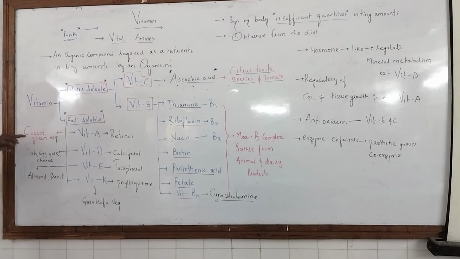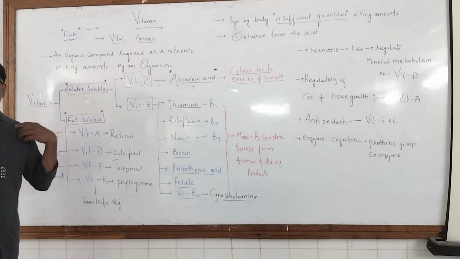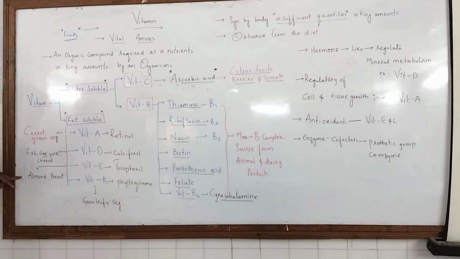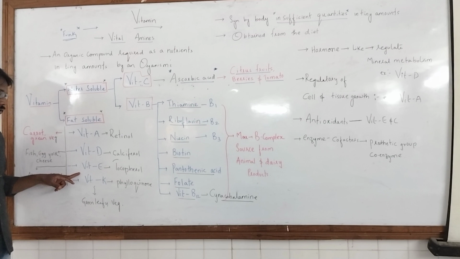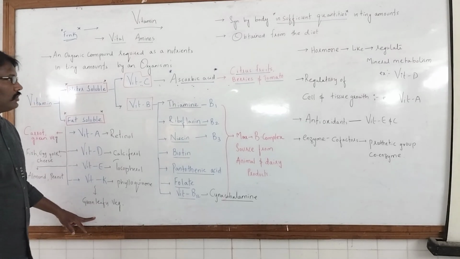Vitamin A is obtained from green vegetables, carrot, beetroot, etc. Vitamin D is rich in fish, egg yolk and cheese. Apart from them, vitamin D can also be produced in our body through sunlight. For vitamin E, almonds and peanuts are the sources. Vitamin K is also obtained from vegetables, the green parts of vegetables.